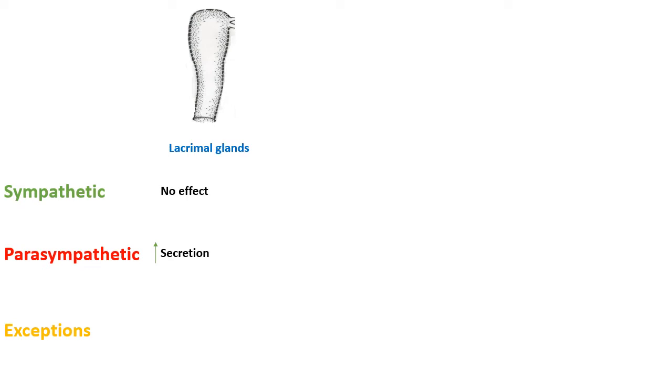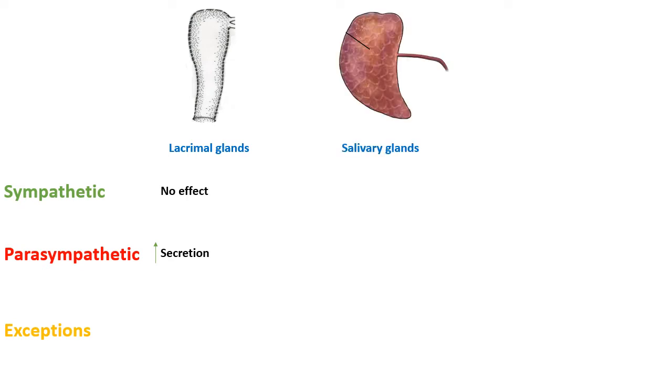Now, for the second type of glands, which is the salivary glands, we would find that the sympathetic nervous system increases the secretion of salivary glands. So the sympathetic nervous system had no effect on lacrimal glands, but it increases the secretion of salivary glands.